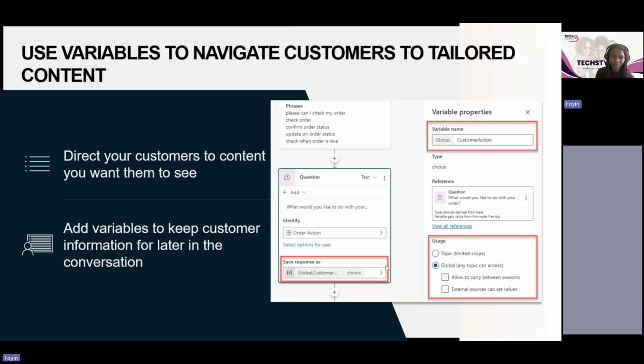So we are able to keep answers that your customer has given you, which goes back to the question about thinking through what exactly do I want to achieve in this bot, in this agent that I'm building. So if one of your goals is, oh, I want this thing to really be personalized for this user, you may need to store some of the variables that your user is giving to you to ensure that at a later point in that conversation, you're able to bring back that information to the person and keep it tailored. That's what variables are used for, per time in the conversation, based on what you want to achieve.